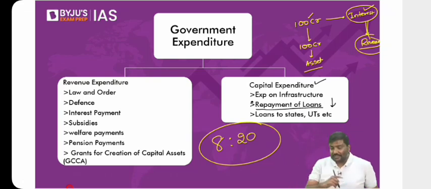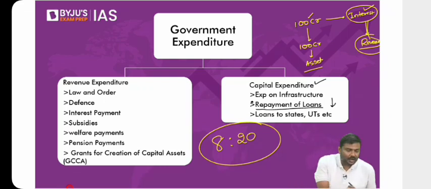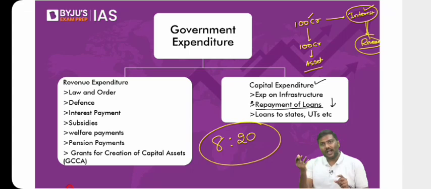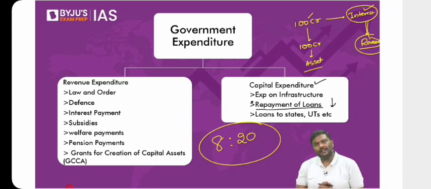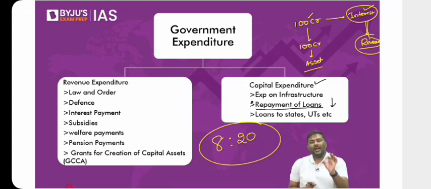So have a look at this. Whenever you talk about total liabilities, apart from the public debt, there are so many other liabilities for the government of India. And these other liabilities are generally counted as a part of the public account. Have you read about the public account under polity? There are 3 types of accounts: contingency fund, consolidated fund and public account. Now, who is responsible for the public account? Who has the liability of a payment under the public account?